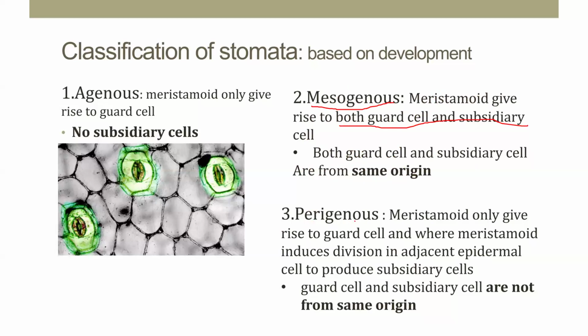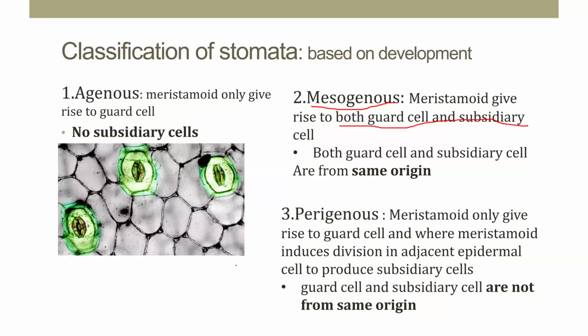Another one is the perigenous. Perigenous means the meristemoid only gives rise to guard cells, whereas the meristemoid induces division in the adjacent epidermal cell to produce the subsidiary cell. That is, guard cells and subsidiary cells are not from the same origin. In perigenous, guard cells and subsidiary cells develop from different mother initials. It is called the perigenous type.